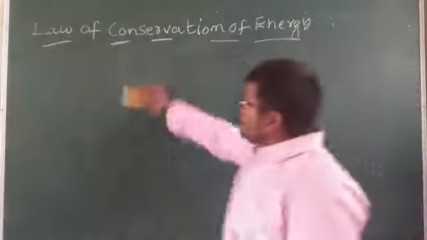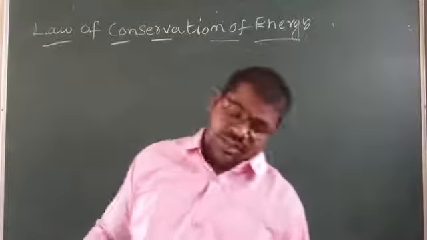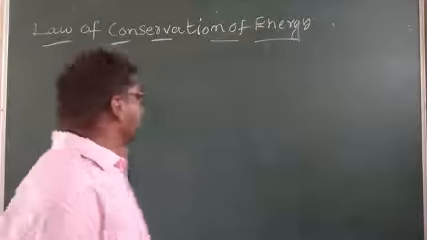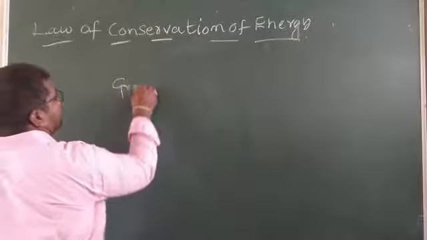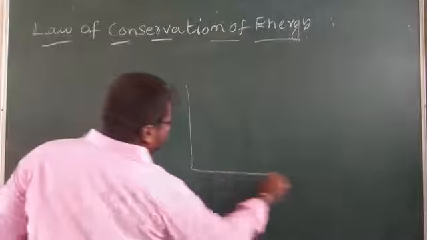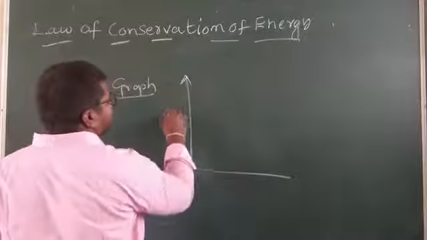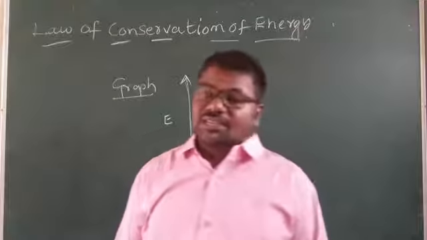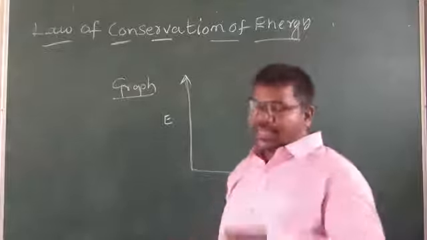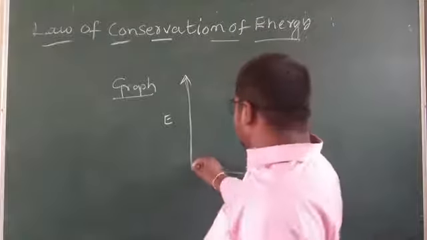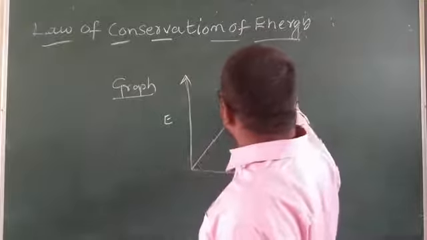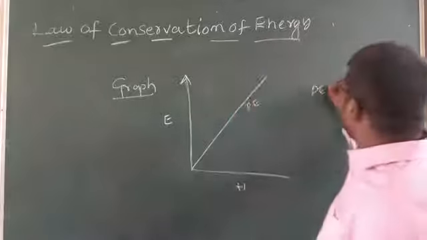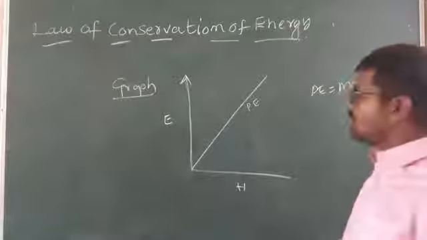So this is a very important one in work, energy and power. See here, we can draw the graph of energy and height. In the case of a freely falling body, as height increases, potential energy also increases, because PE is equal to mgh.